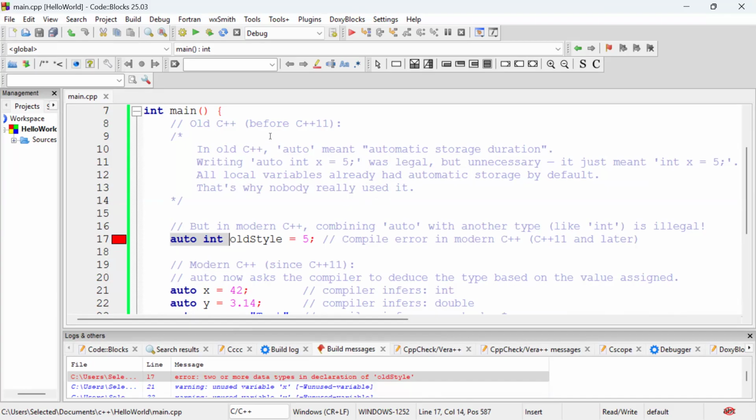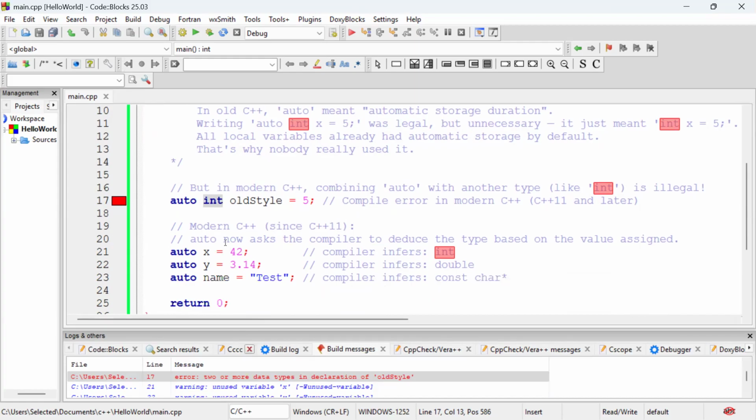So it was not necessary in old C++. However, it was legal at the time. But in modern C++, it's actually illegal because what you're doing is giving two type specifiers, auto and int, and the compiler doesn't allow that. Now let's have a look at how it is used in modern C++.